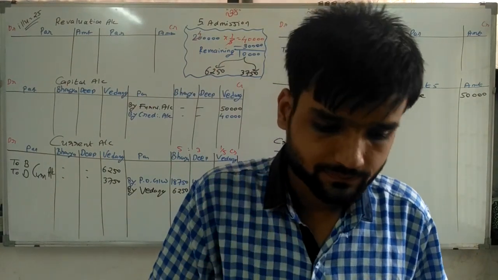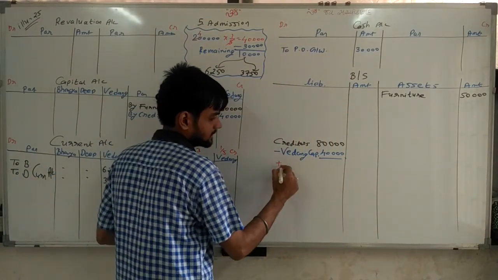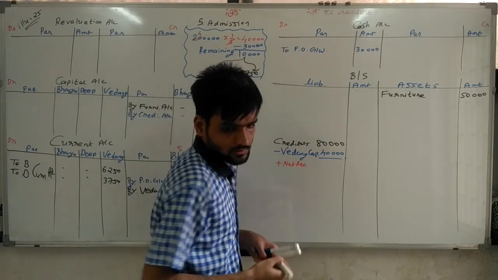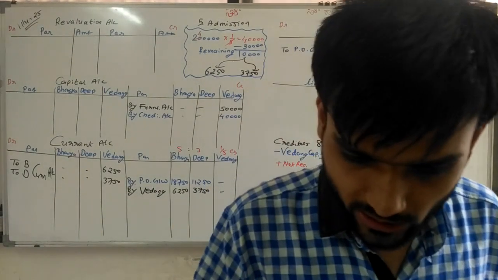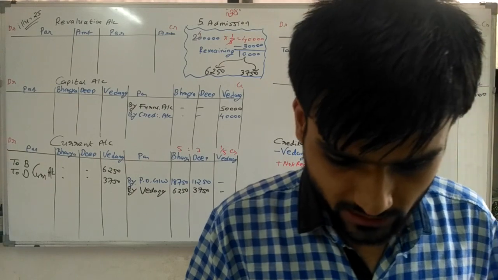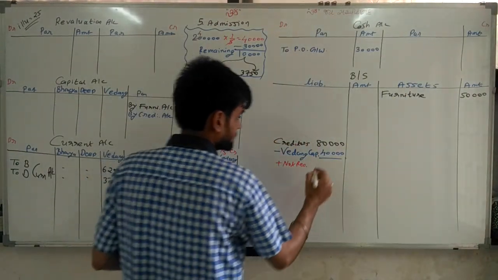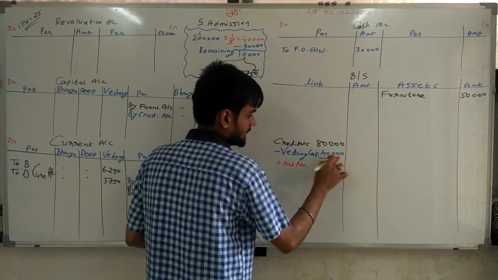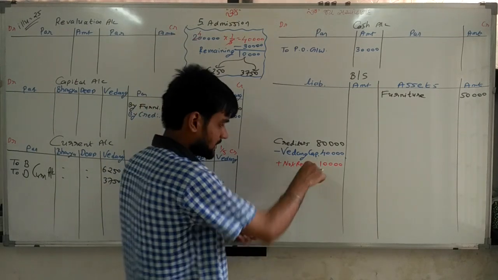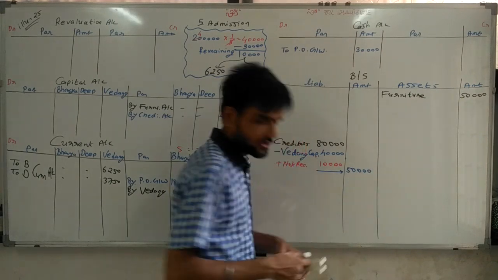So first of all, creditors plus not recorded creditors. How many rupees not recorded? Credit purchase of rupees 10,000. So 10,000 rupees is not recorded. So plus 10,000. Now see, 80 minus 40, 40,000. 40 plus 10, 50,000. In the outer column we have to write 50,000.